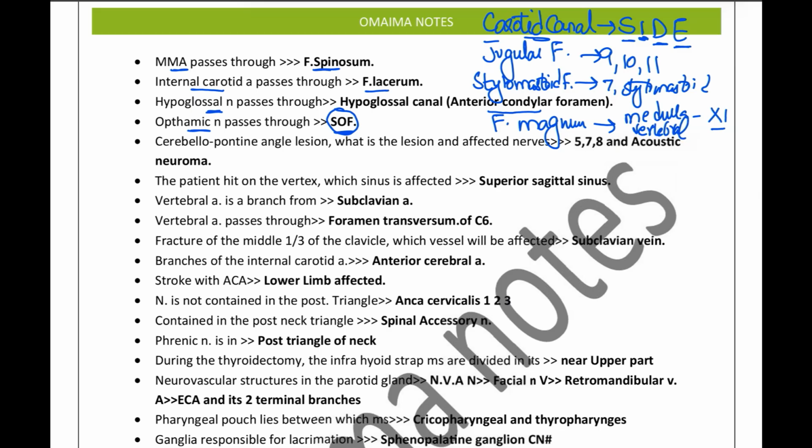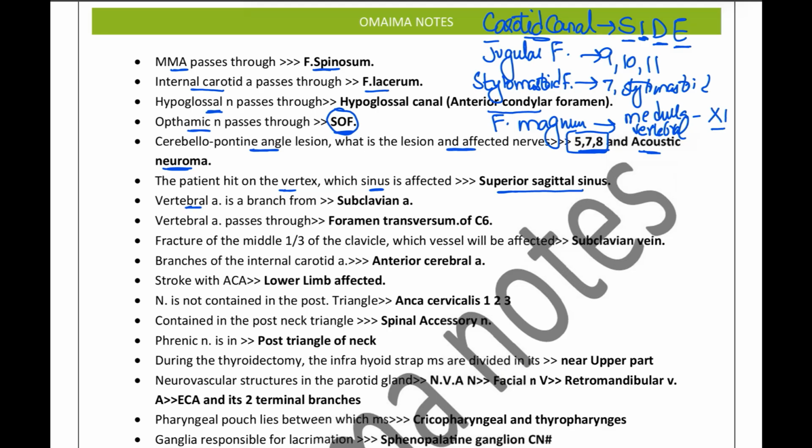So next up we have the cerebellopontine angle lesion, and which nerves are going to be affected. So we know that at the cerebellopontine angle lesion, we have the 5, 7, 8, and the acoustic neuroma will be the diagnosis. So if they ask about the nerves, it will be the 5, 7, and 8. And if they ask you what is the name of the lesion or what is the pathology, the answer would be the acoustic neuroma. So a patient is hit on the vertex, which is the top of the head. Which sinus will be affected? We will be having the superior sagittal sinus.